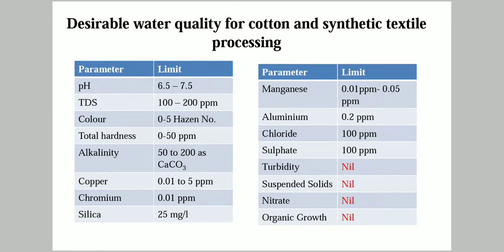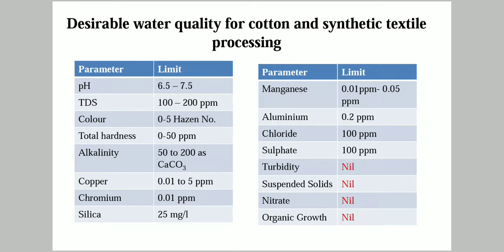Desirable water quality for cotton and synthetic textile processing. Water with the following parametric limits is desirable for processing cotton and synthetic textiles. The pH should be between 6.5 and 7.5. TDS should be 100 to 200 ppm. Color should be 0 to 5 Hazen units.